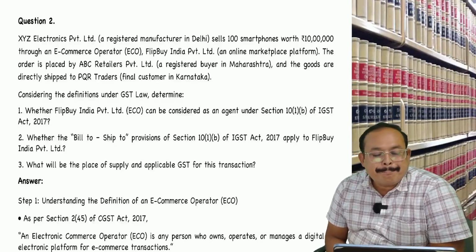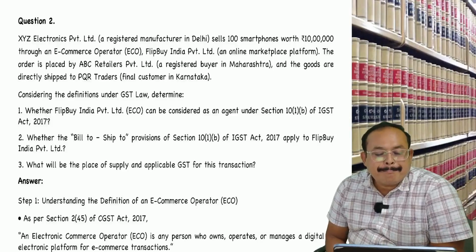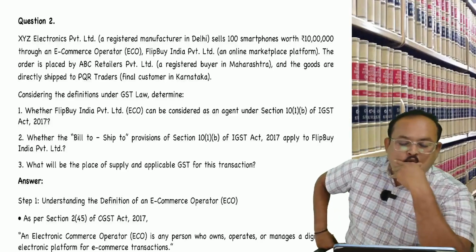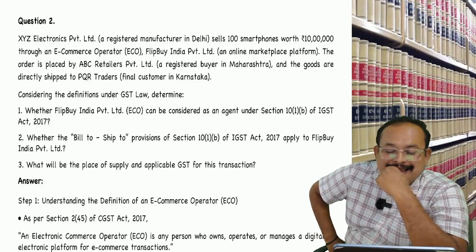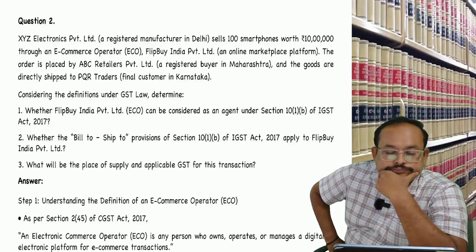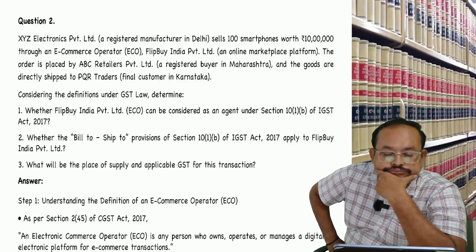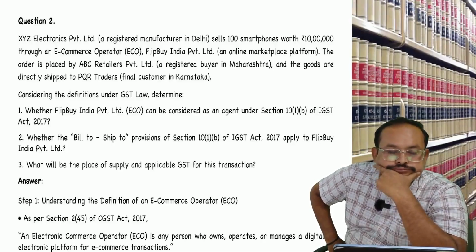Considering the definition under GST law, determine whether Flipbuy India Private Limited can be considered an agent under Section 10(1)(b) of the IGST Act. 2. Whether the bill to ship to proviso of Section 10(1)(b) of the IGST Act applies to Flipbuy India Private Limited. 3. What will be the place of supply and applicable GST for this transaction?